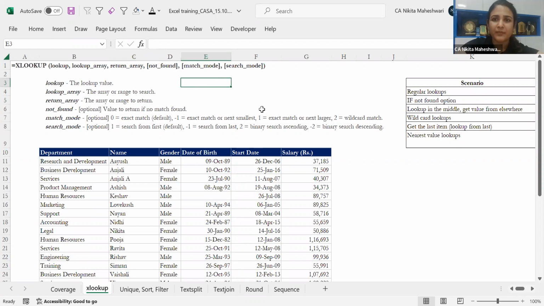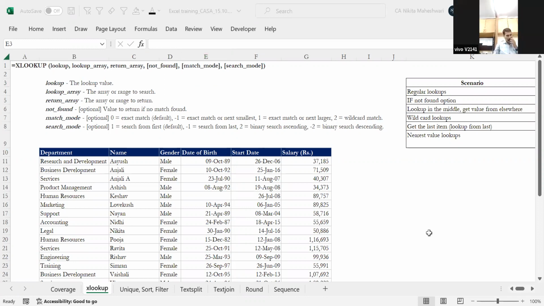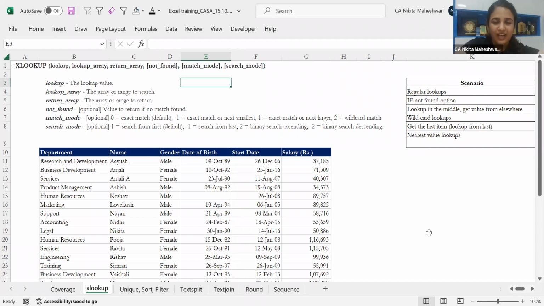I request the participants to mute themselves once. Yeah. So if there's anything, you can unmute and ask. Otherwise, just requesting you to let it be on mute only.